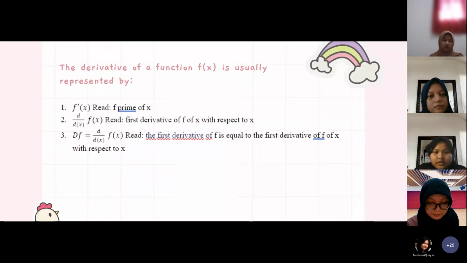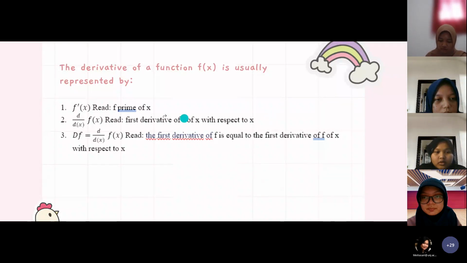The derivative of function f of x is usually represented by, first, f prime of x. Second, the first derivative of f of x with respect to x. Third, the first derivative of y is equal to the first derivative of f of x with respect to x.